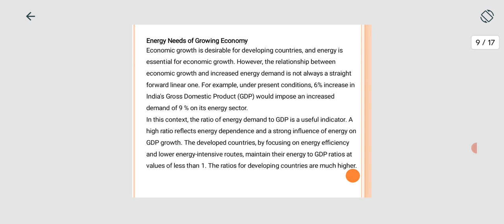Developed countries, by focusing on energy efficiency and lower energy-intensive routes, maintain the energy to GDP ratio at values of less than 1. The ratio for developing countries is much higher.